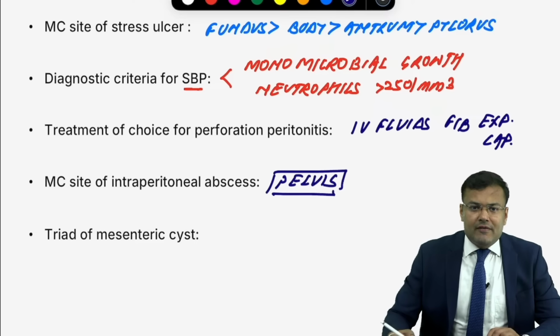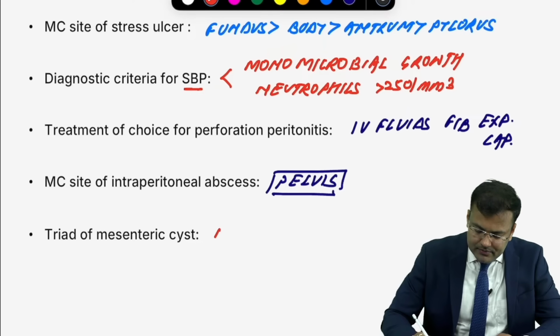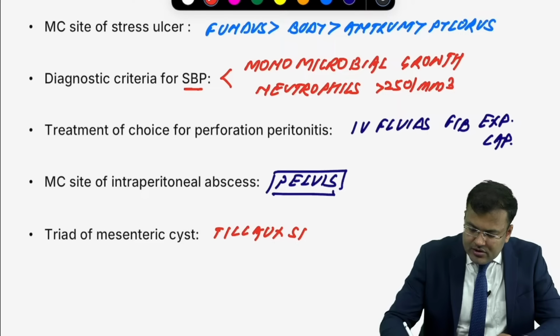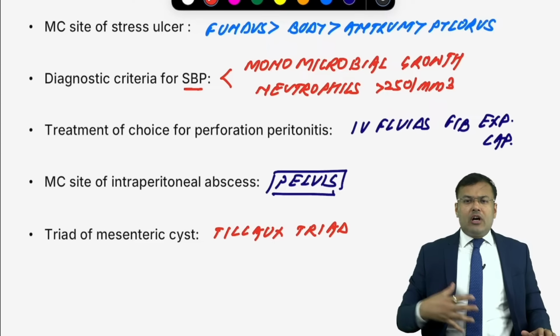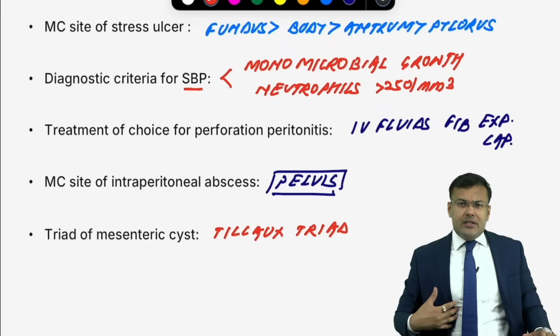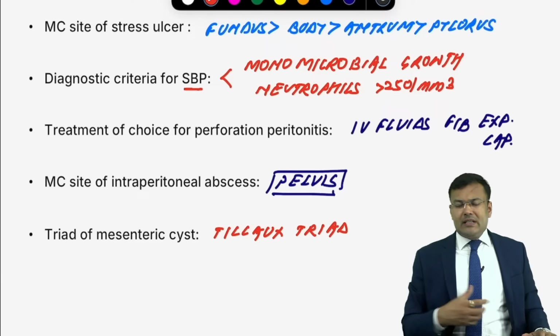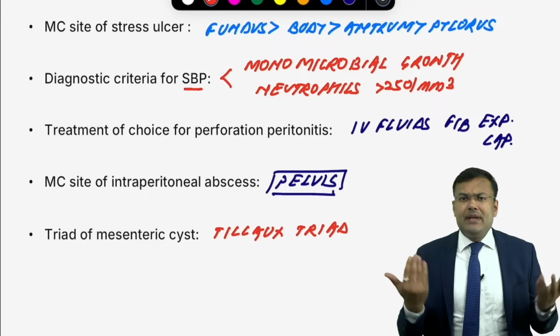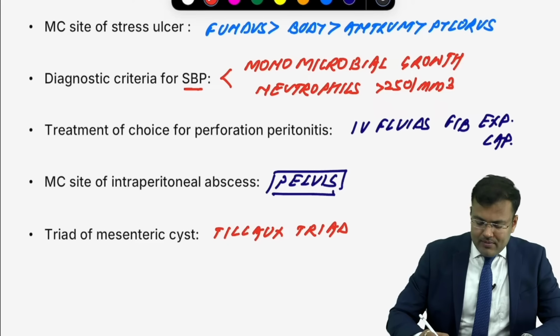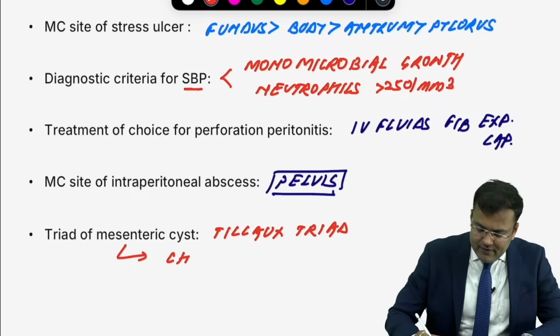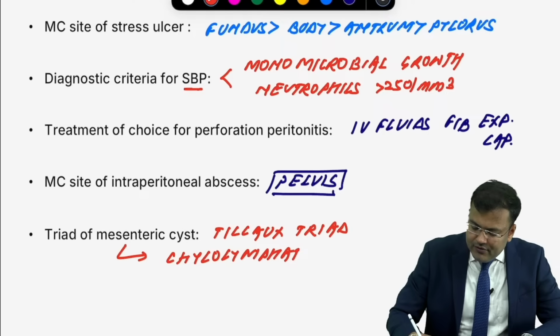What is the triad of mesenteric cyst? Tillaux's triad. Can you tell me the components of Tillaux's triad? There is a soft fluctuant swelling in the periumbilical region, moving perpendicular to the attachment of the mesentery. There is a zone of resonance around the swelling. What is the most common type of mesenteric cyst? Chylolymphatic, followed by enterogenous.